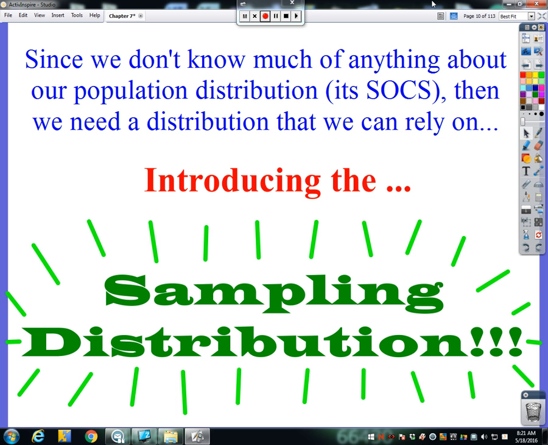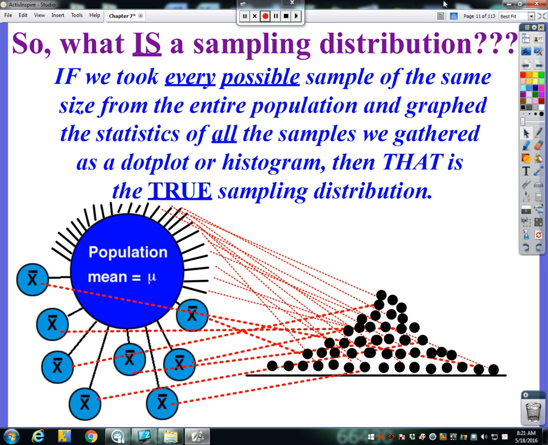A sampling distribution is based on a sample, and a population distribution is based on the population. Since we can't ask everybody in the population, we have no idea what the center and the spread of the population is, or if the shape is approximately normal so that we can do some nice calculations with it. But with this sampling distribution, we will be able to know some nice information about it.